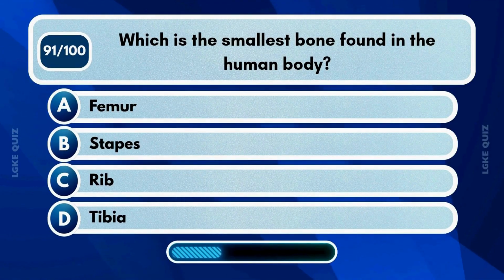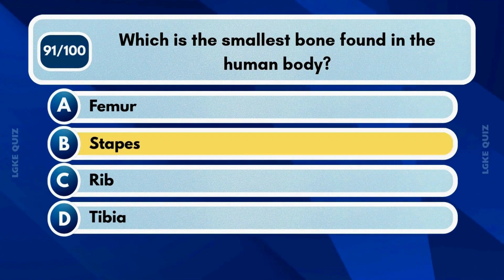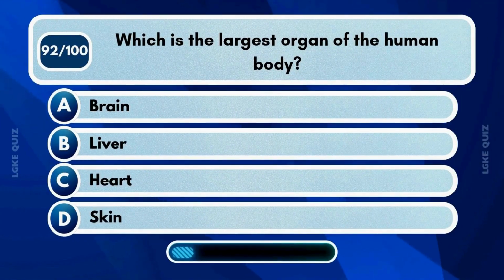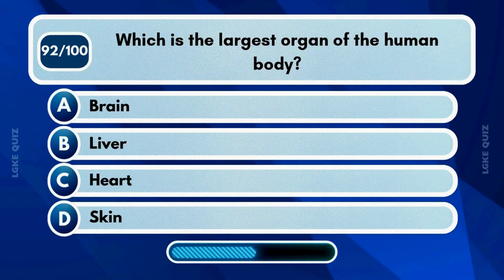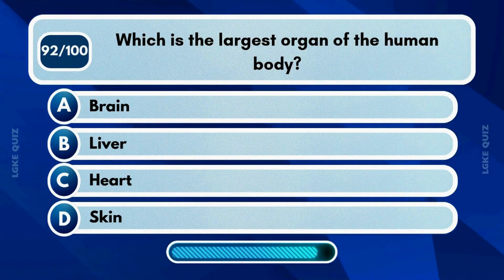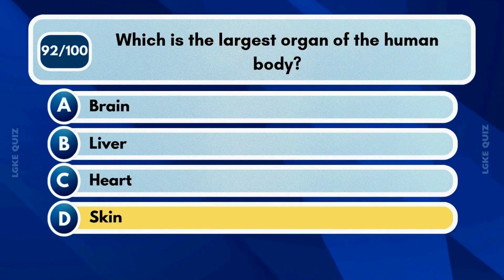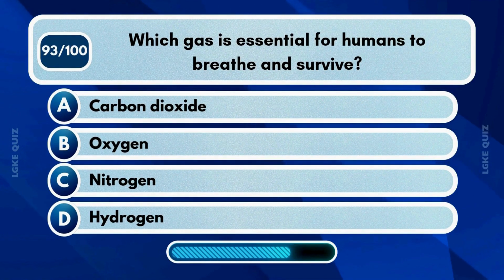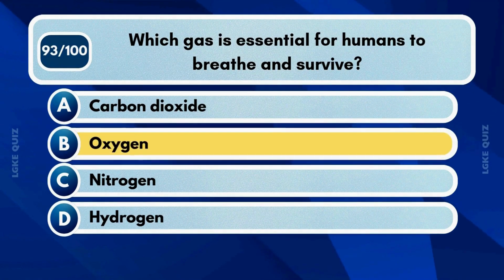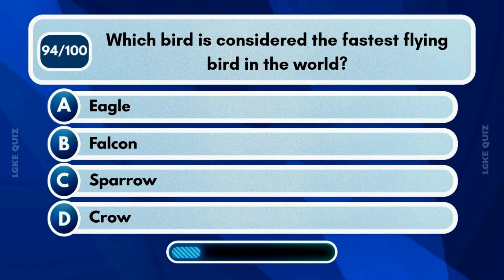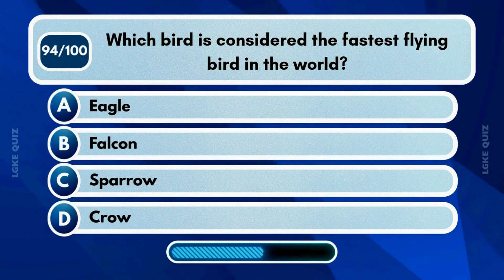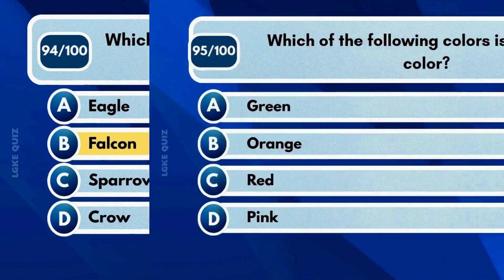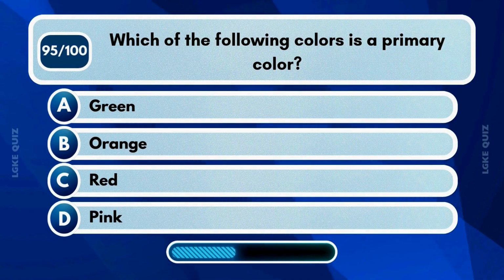Which is the smallest bone found in the human body? Which is the largest organ of the human body? Which gas is essential for humans to breathe and survive? Which bird is considered the fastest flying bird in the world? Which of the following colors is a primary color?